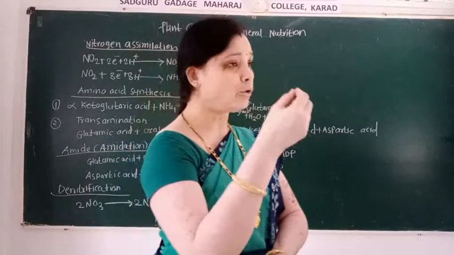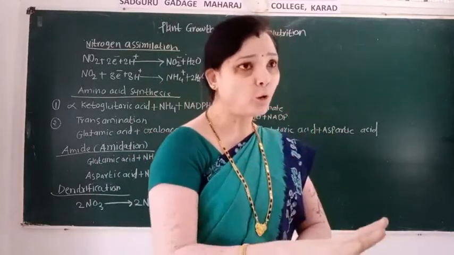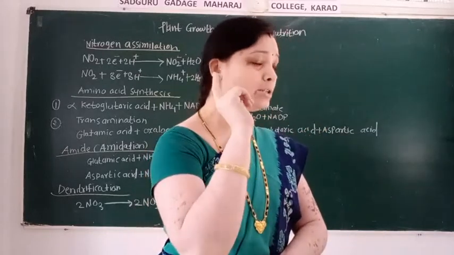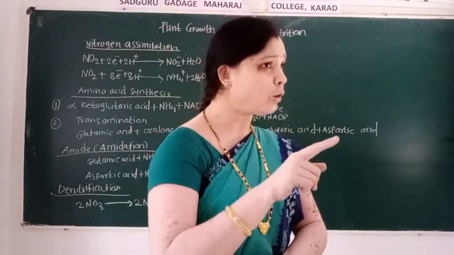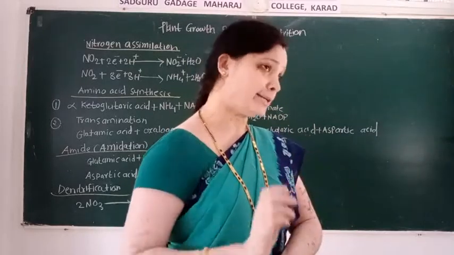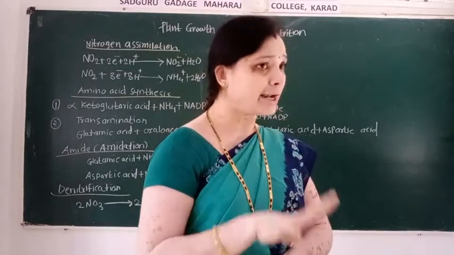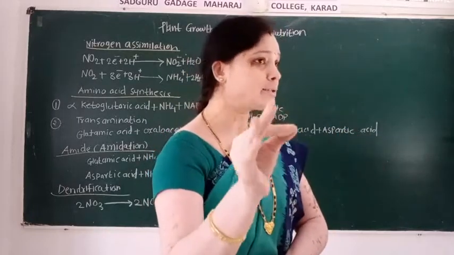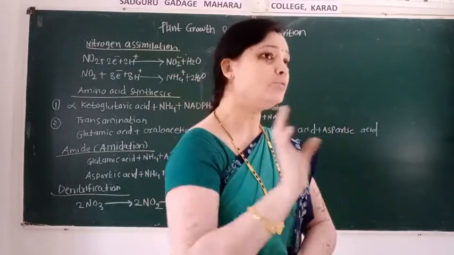And student, we also understood which microorganisms are involved in the process of nitrification. That is first Nitrosomonas and Nitrosococcus. They are involved in conversion of ammonia into nitrite, and when nitrite gets converted into nitrate, then nitrifying bacteria, that is chemoautotrophs, take part. In the previous lecture, we understood this process.